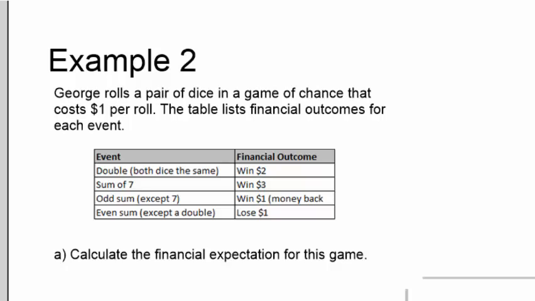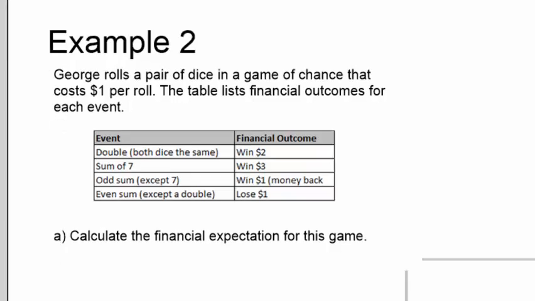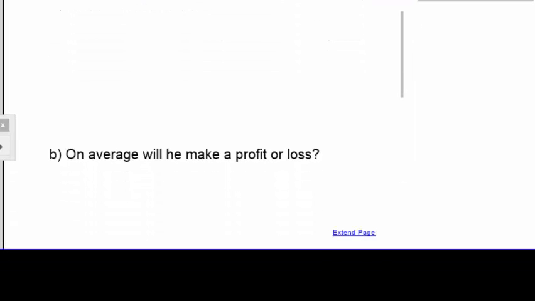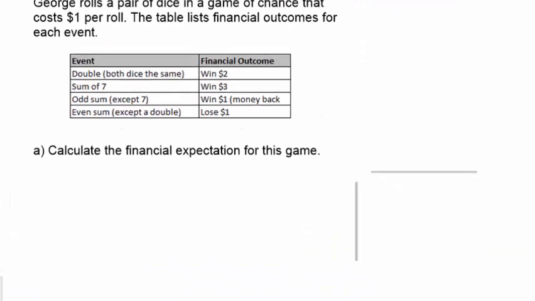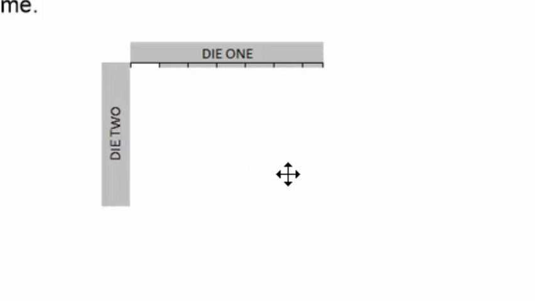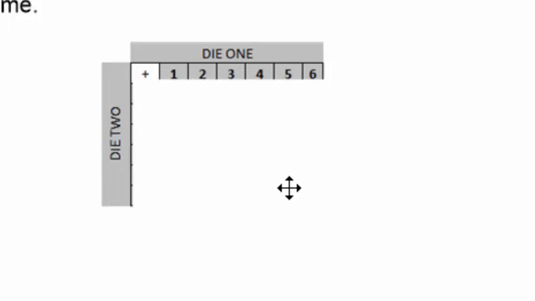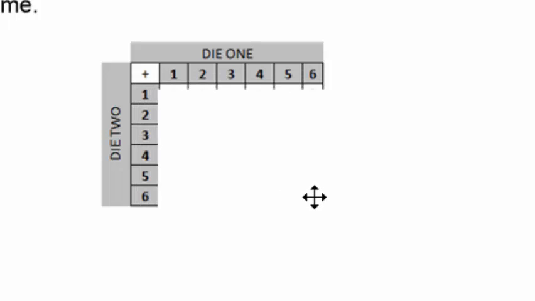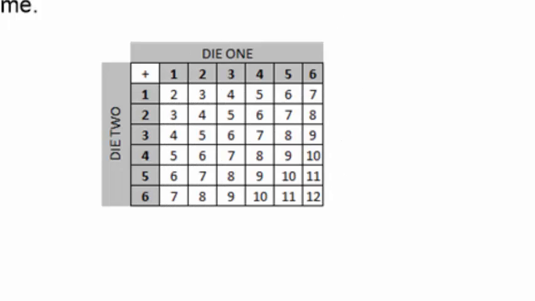Calculate the financial expectation for this game is part A, and part B, on average, will George make a profit or loss? To answer this question, we first need to consider how many outcomes there are. The easiest way to do this is to think about a table. If we have dice 1 on one part of the table and dice 2 on the other part of the table, we can see that dice 1 has numbers 1 to 6, dice 2 has numbers 1 to 6, and if we add all of those numbers into the table, we get the following.